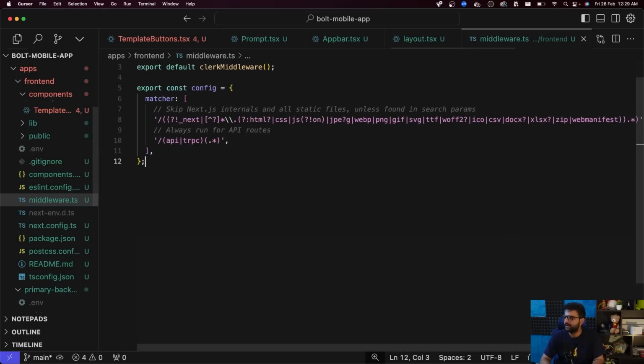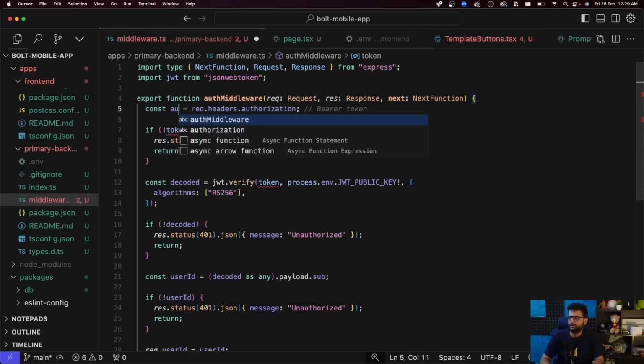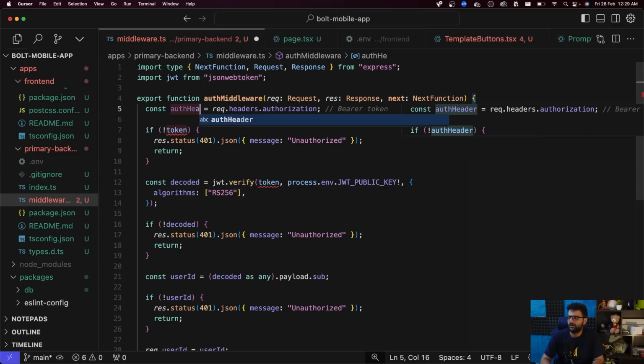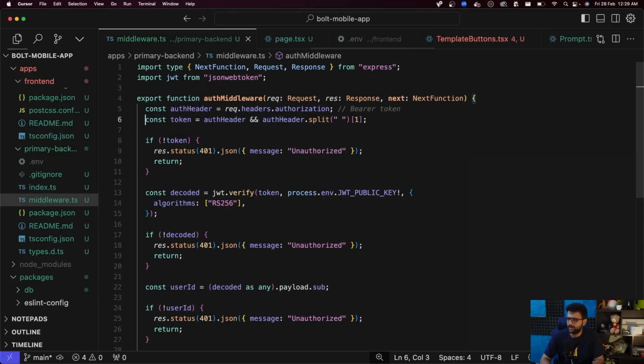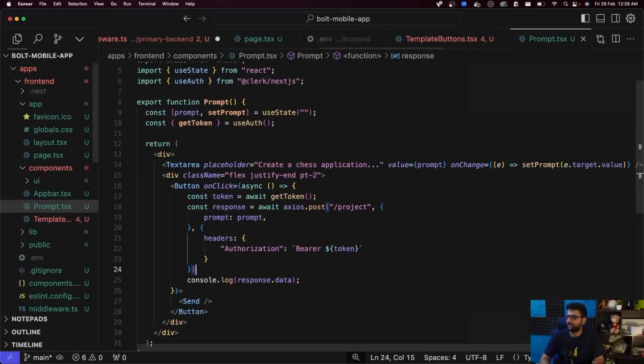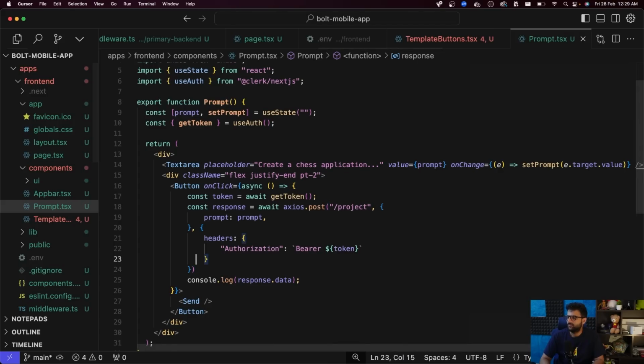Where was our middleware? Right here. And it tries to get the authorization header. Do we split the token? We did not. So const authHeader is this, and const token is, if the authHeader exists, then authHeader.split space and the first element over there. So this is what we send from the front end, and this is what we get over here. Making sure we're sending the right thing over here as well. Perfect. So let's try it out.